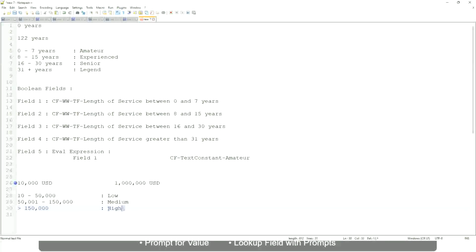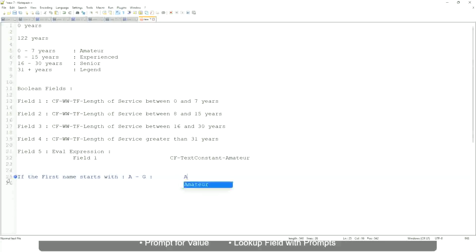Now tell me this. Let's take another example. If the first name starts with A till G, write, starts with A, starts with B, C, D, E, F or G, then return listers. Okay, this is what we are going to have as the output.